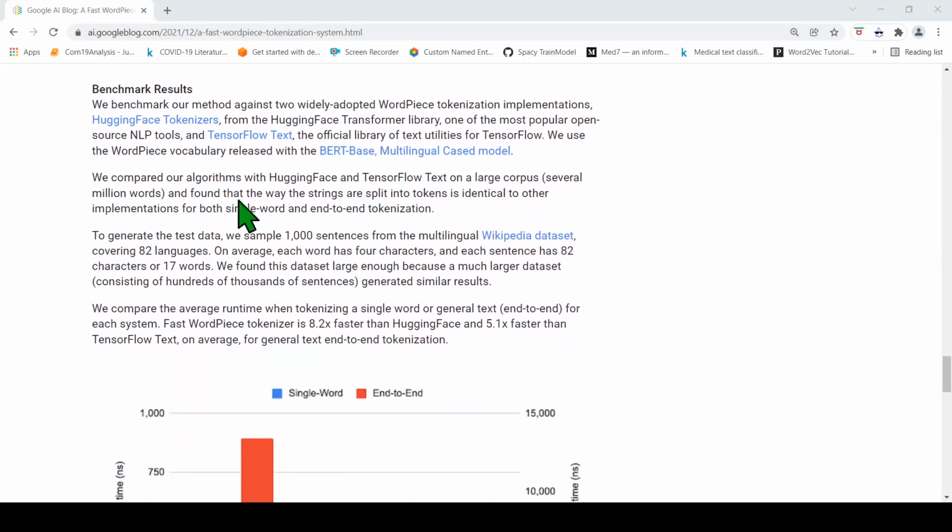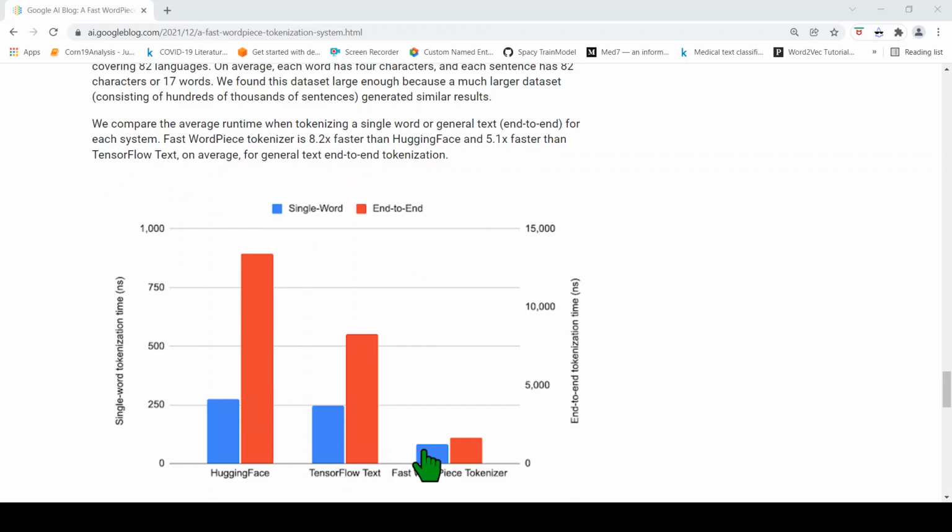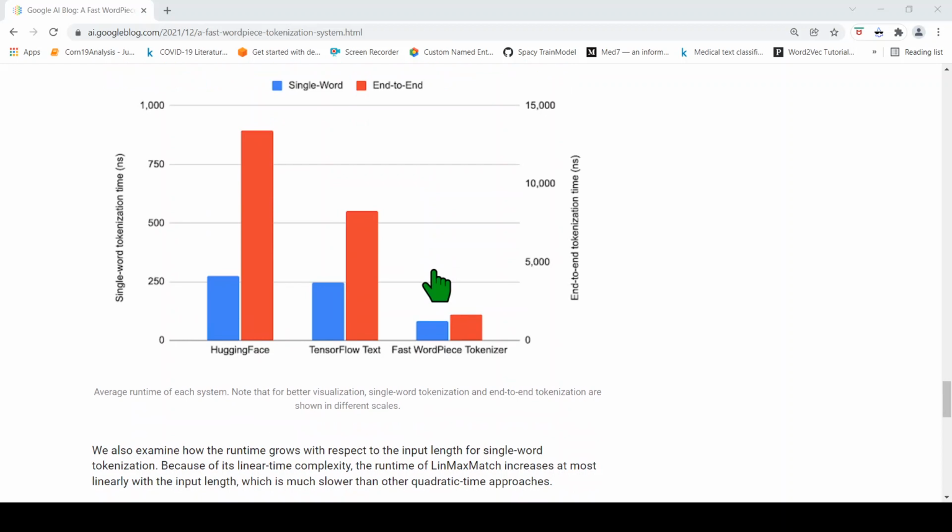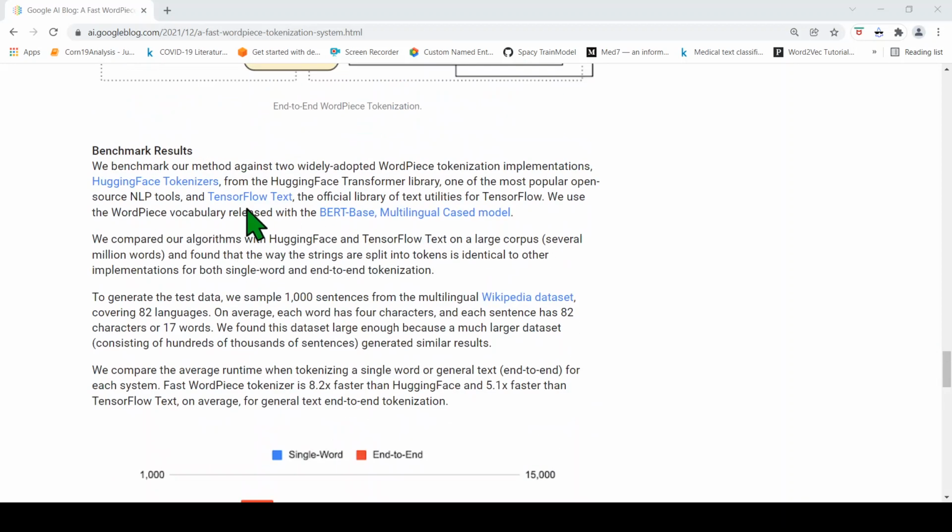Here they have compared it with the Hugging Face tokenizers as well as with the WordPiece vocabulary released with the BERT-base multilingual cased model. So they are comparing whatever has been released in TensorFlow Text, the fast WordPiece tokenizer, and Hugging Face. Here you can see that the fast WordPiece tokenizer is much faster compared to Hugging Face as well as to TensorFlow Text, which has the WordPiece vocabulary released with the BERT-base multilingual cased model as tokenizer.